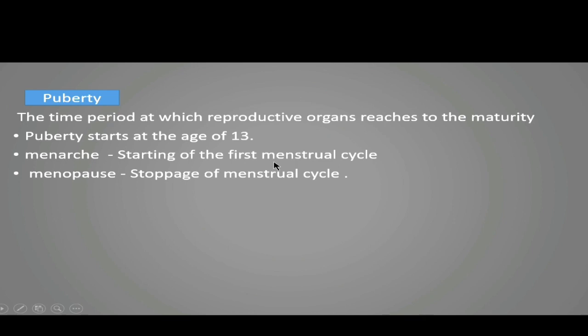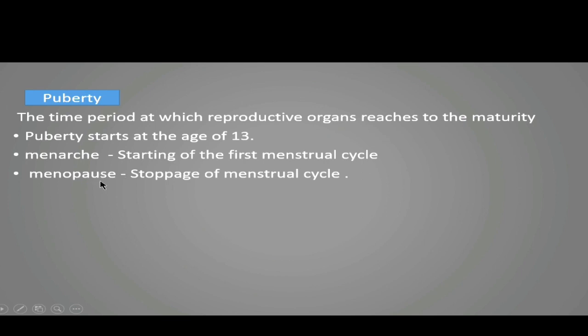We have seen menarche, the starting of the menstrual cycle, and how it takes place. The follicles become responsive to the FSH, or the FSH stimulates the follicles to grow and release the ovum. And one time comes when the ovary or the follicle becomes irresponsive to FSH and LH.